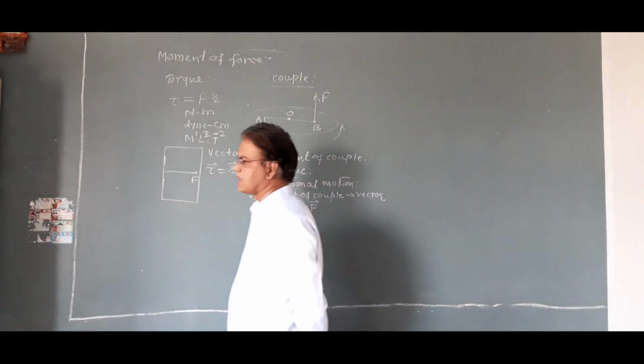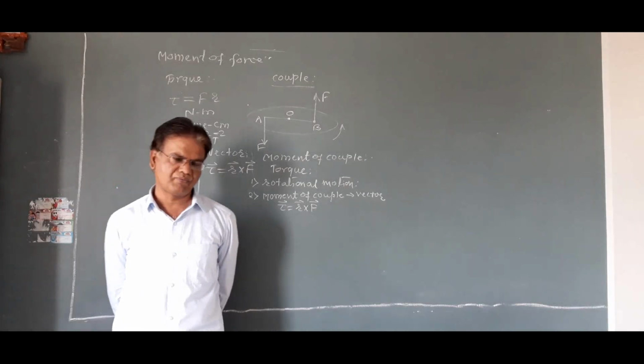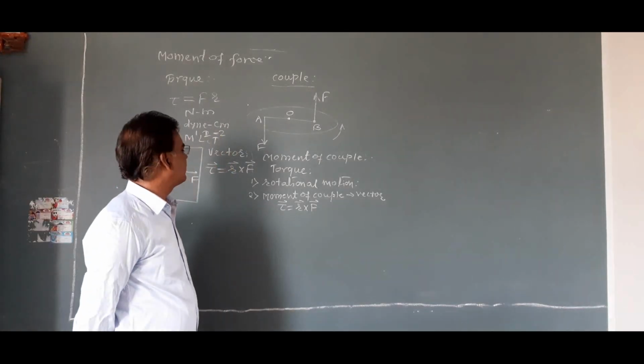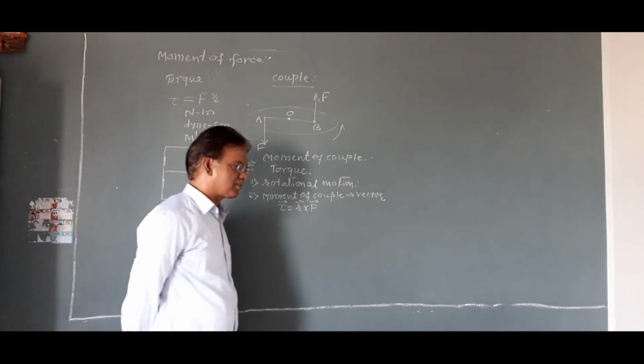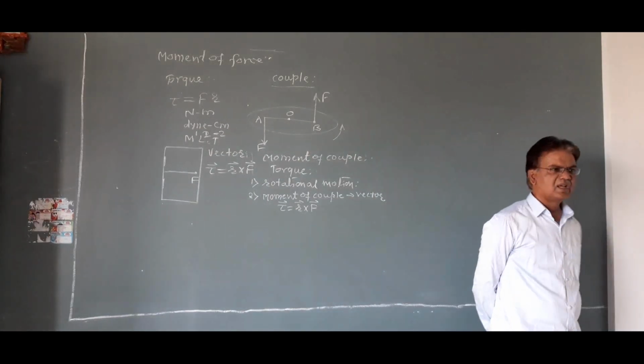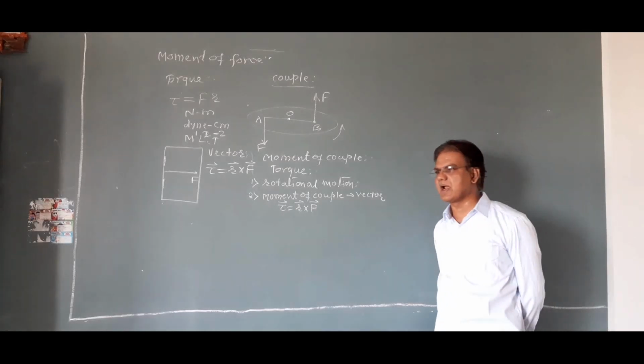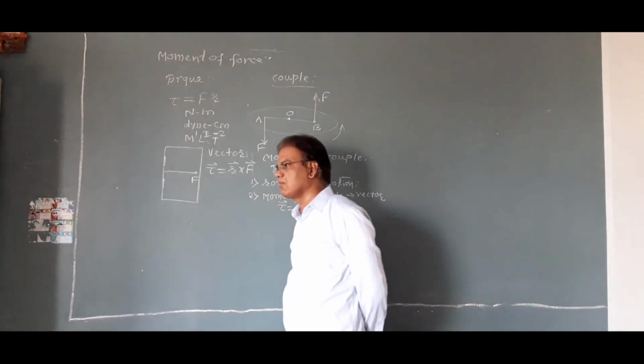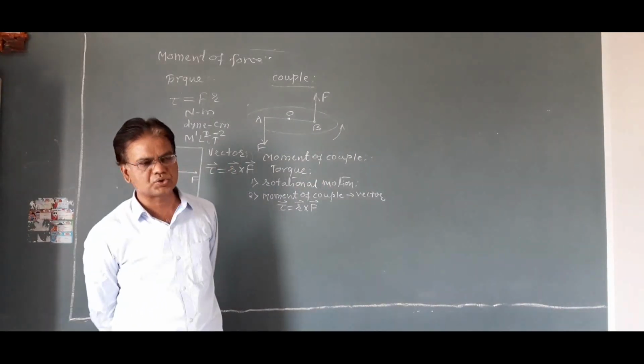Tau is equal to R cross F. As it is the vector product of the R vector and the F vector, the direction of torque is perpendicular to the plane and is given by the right hand rule or screw rule.